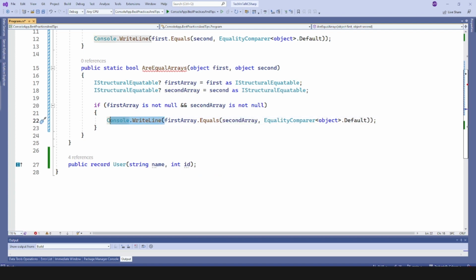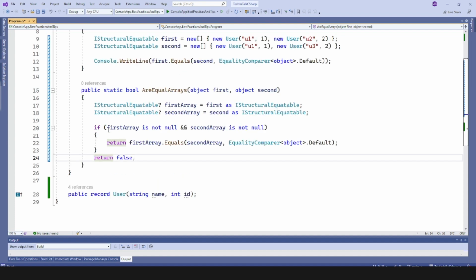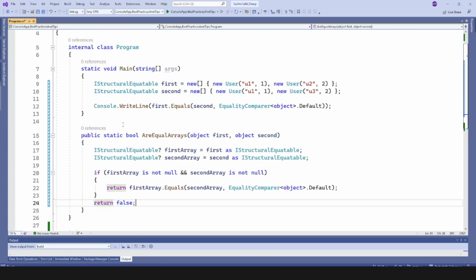And instead of printing on console, we can return this value, and by default return false.